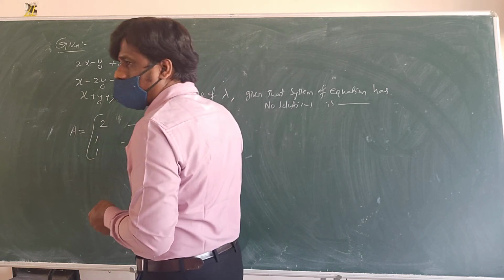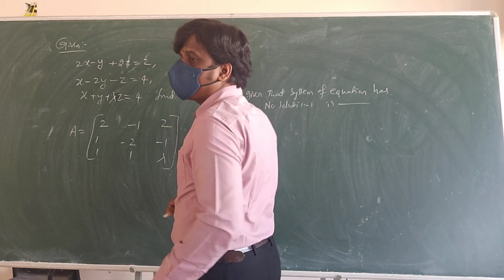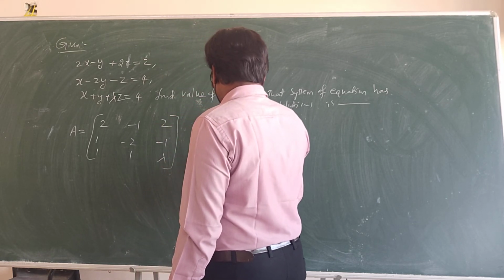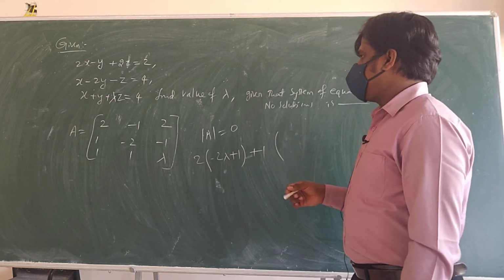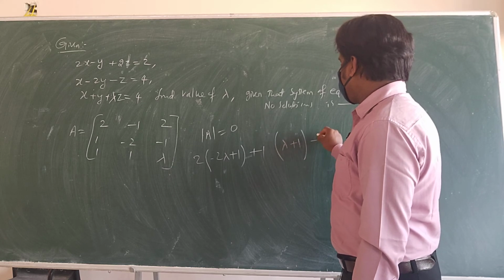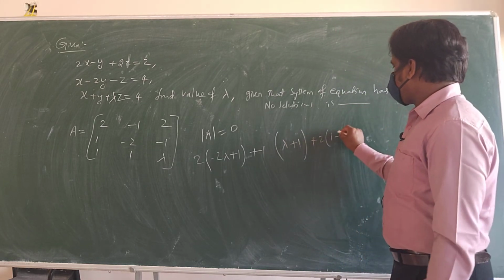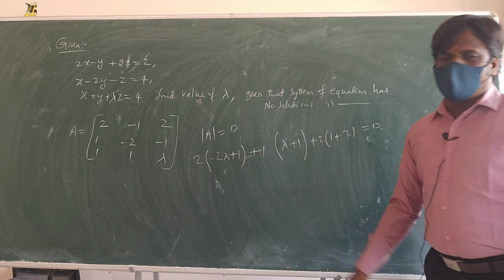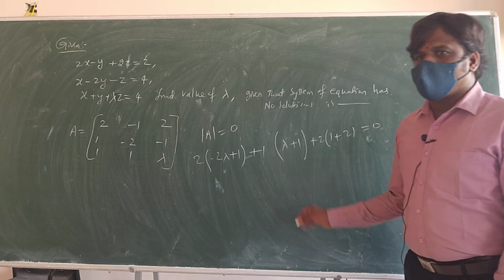Now we will find the determinant of this. So the determinant will be 2 into (minus 2 lambda plus 1), plus 1 into (lambda plus 1), plus 2 into (1 plus 2), is equal to 0. Since the system has no solution, I have to take 0.